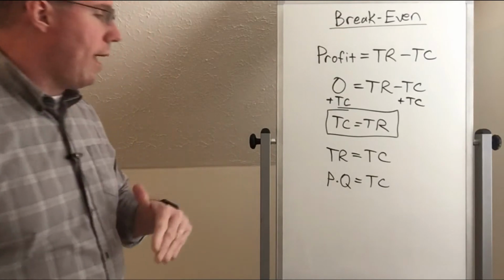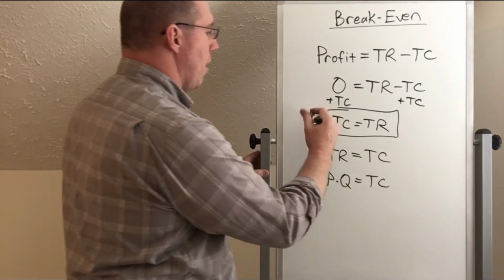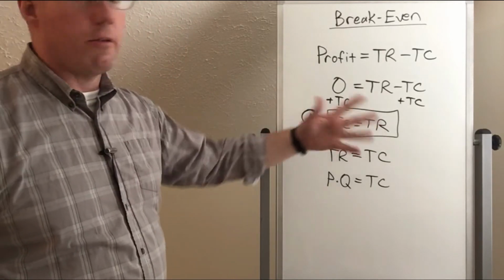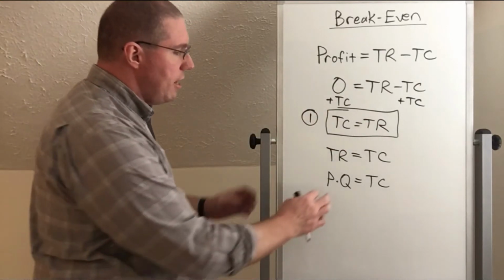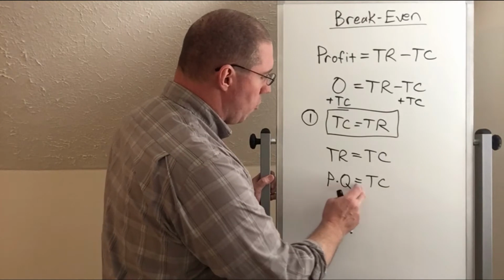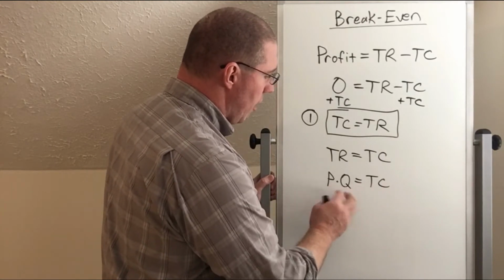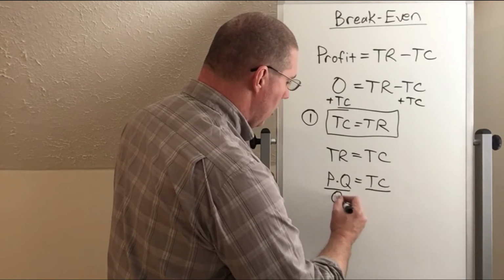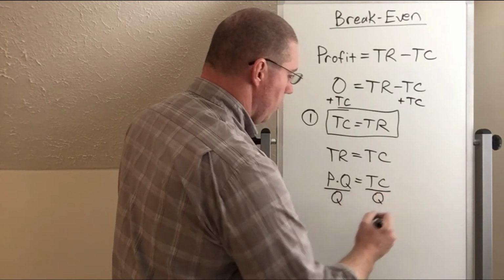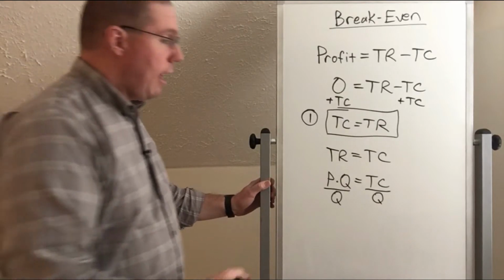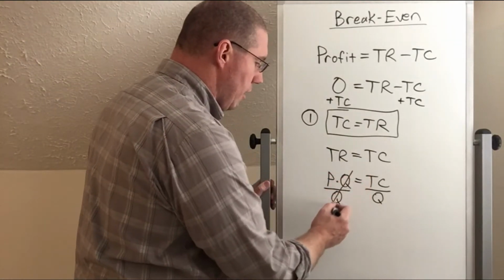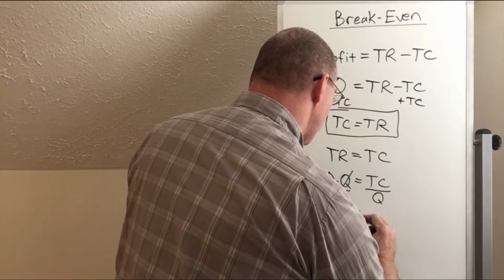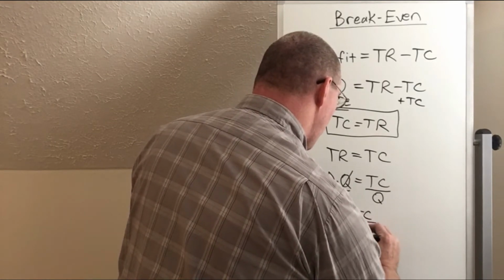By the way, this is the first way that we understand break even. We know that break even is happening when total cost is equal to total revenue. But down here, what I'm going to do is algebraically divide both sides by quantity. Okay, so if I divide both sides by quantity and cancel out quantity over here, all I have left is price on this side. So I have price is equal to total cost divided by quantity.